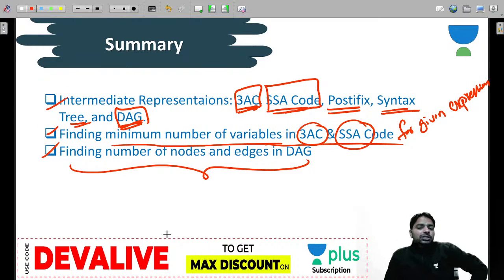Okay, in the coming session, I'll be helping you with code optimization. So without having the knowledge of code optimization and finding the minimum number of variables, we may fail. So you require,